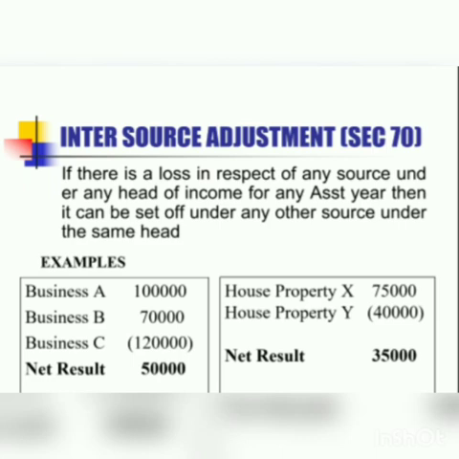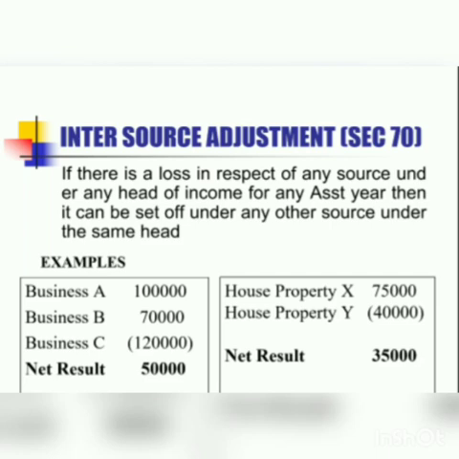So next is what is inter-source adjustment? Section 70. If there is any loss in respect of any source or under any head of the income tax for any assessment year, then it can be set off under any other source under the same head.